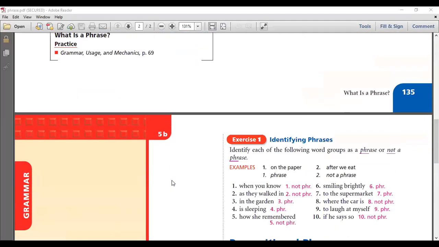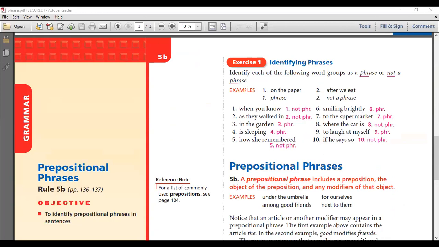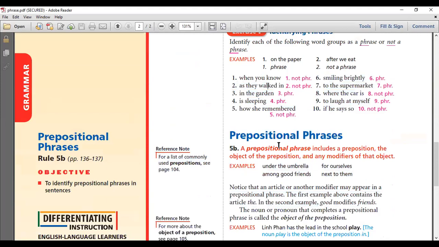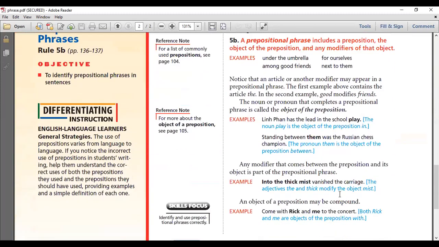Okay, perfect job, guys, and that brings me to the next part. Here is exercise one. We did it together, and as you saw, you were answering whether it is a phrase or not a phrase. You did this part with me together in the form of this little game that we played. The next thing that we're going to do is review prepositional phrases.